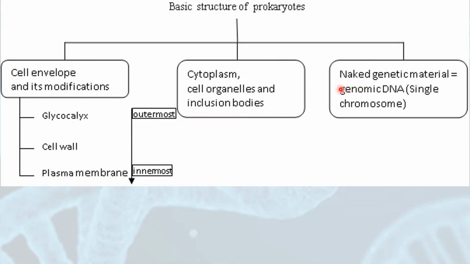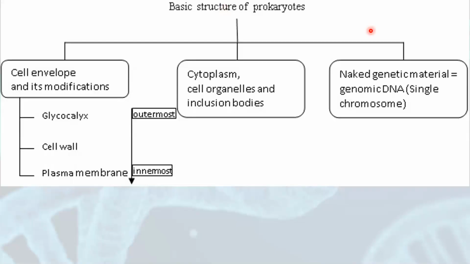Then there is naked genetic material. Why is the genetic material naked? Because it does not have a membrane. Genetic material forms the nucleus, and here this is a prokaryote, so they do not have a nucleus or a membrane surrounding the nucleus. So here we can say that the genetic material is naked, or they have naked genomic DNA.